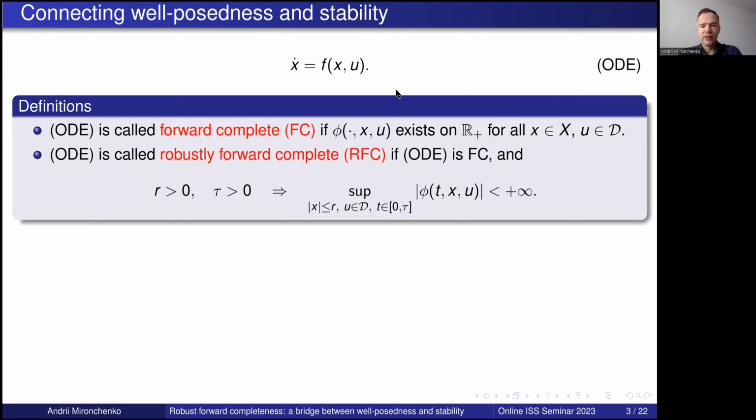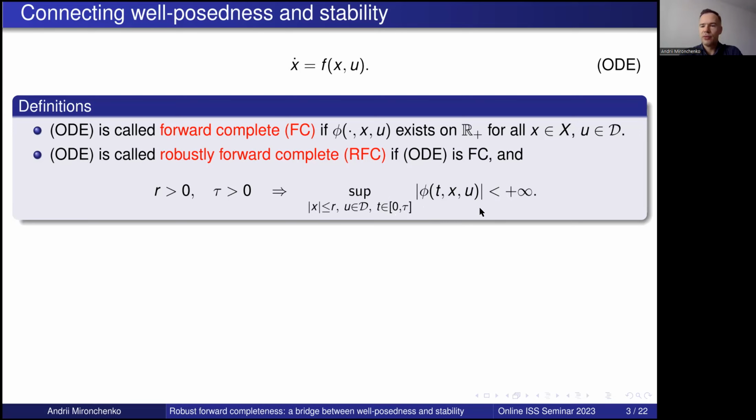Also, we will say that this system is robustly forward complete if it is forward complete, and in addition, for any radius r and for any time tau, the trajectories starting in the ball of radius r, subject to inputs from our admissible set D, are all uniformly bounded on the time interval 0 to tau. So we have a uniform bound for all trajectories.